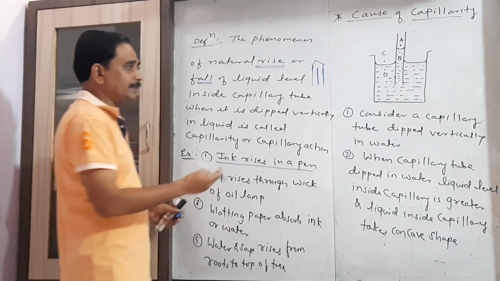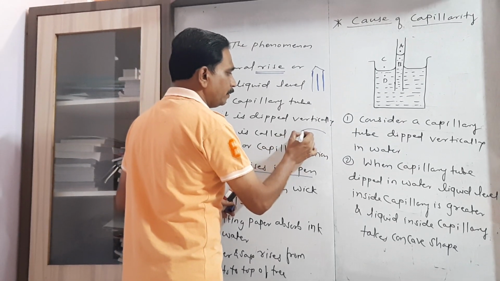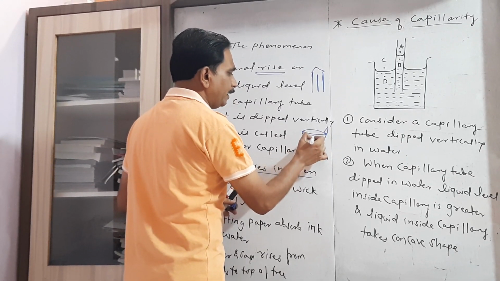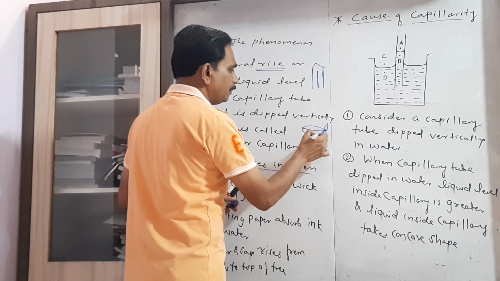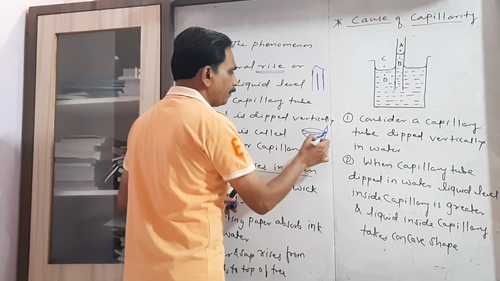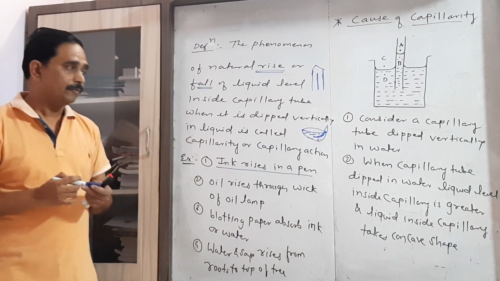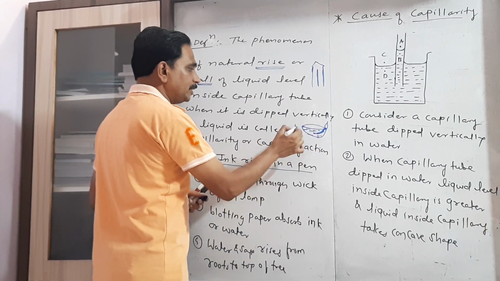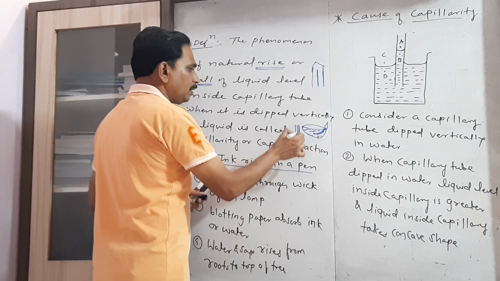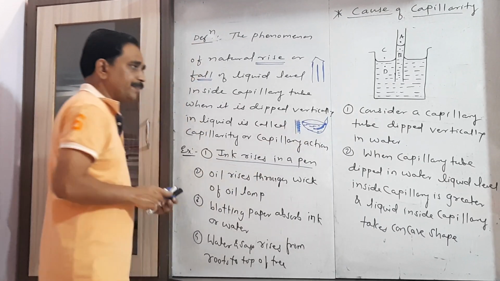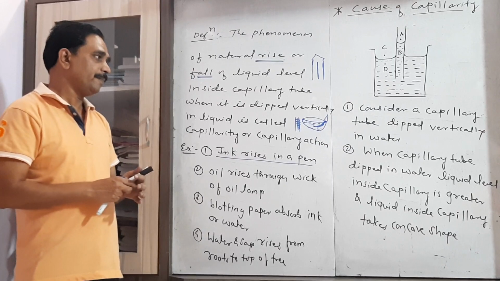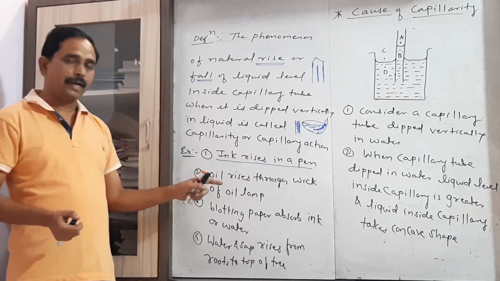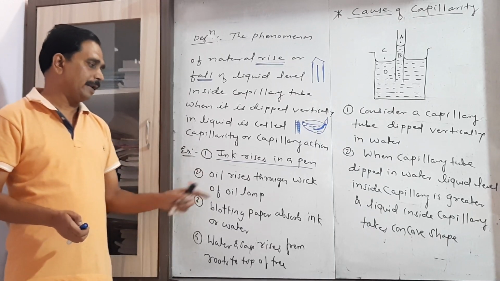Or oil rises through the wick. Here we ignite the lamp. In that lamp there is a cotton or fiber wick. When we ignite that lamp, the oil rises up through the number of capillaries which are present in that wick. So here oil rises through the wick of the lamp.